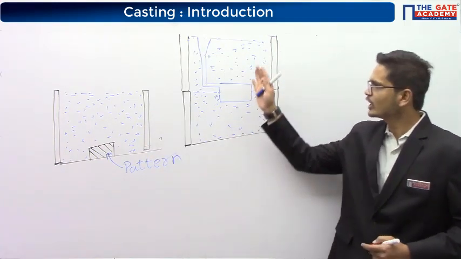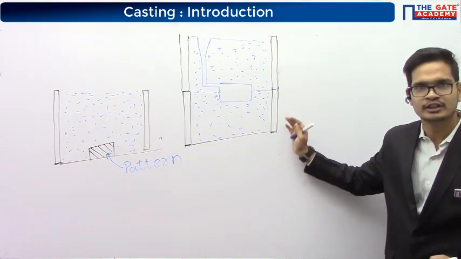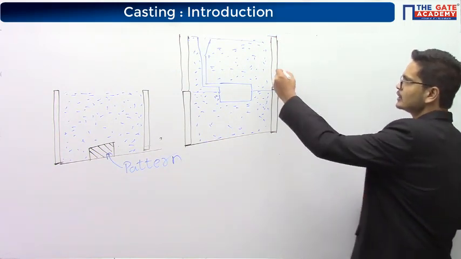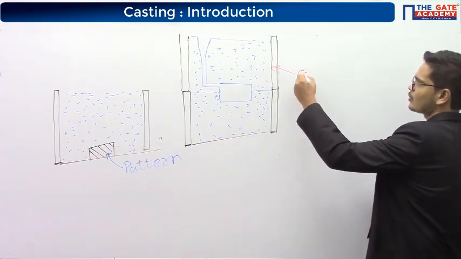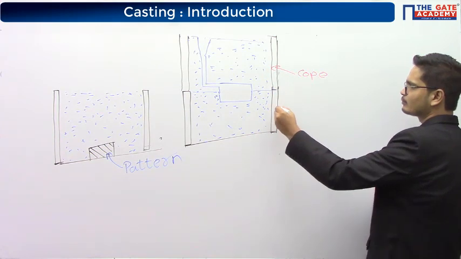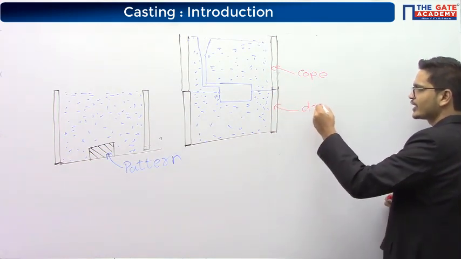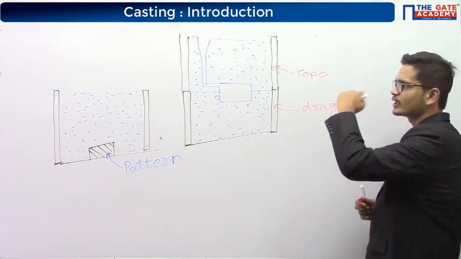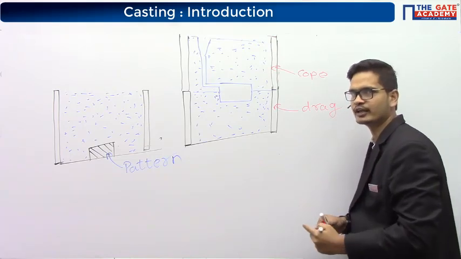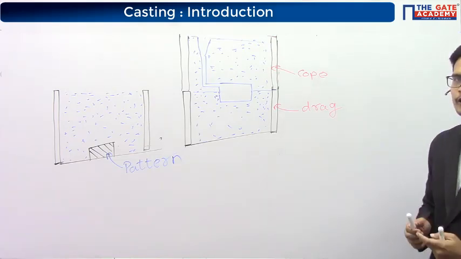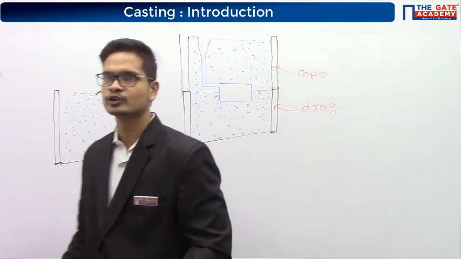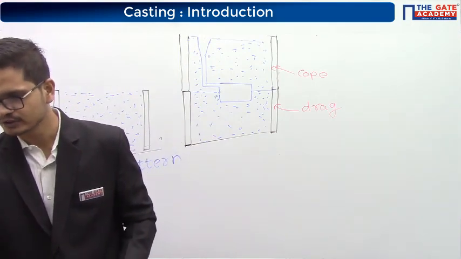Okay, so here you can see I have used two flasks. So the top flask is called as cope and the bottom flask is called as the drag. Okay, now let's have a look at the video. Along the video also I try to explain few things.